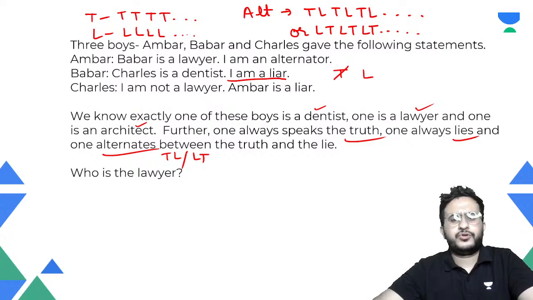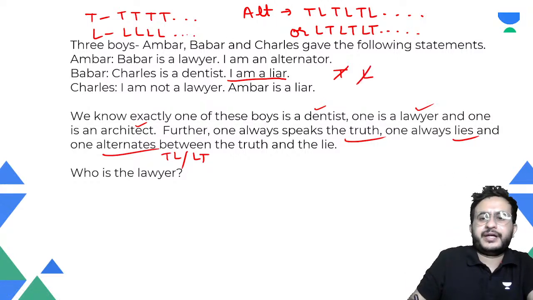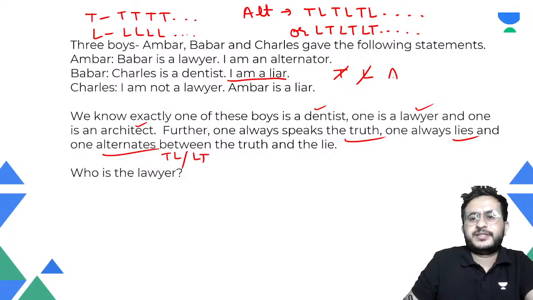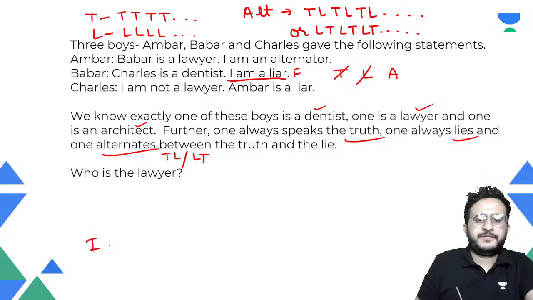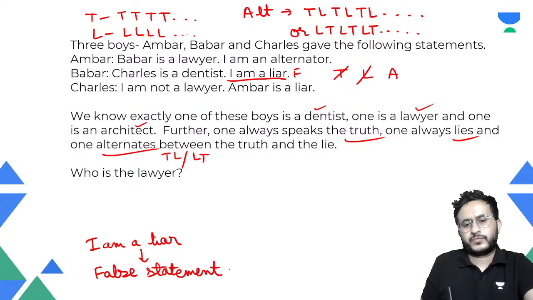A liar will also not say I am a liar, because if a liar says I am a liar, he is telling the truth. So how can he say the truth? That means he is an alternator. Now this is a false statement of an alternator. So remember this: if a person says I am a liar, that is always a false statement of an alternator.